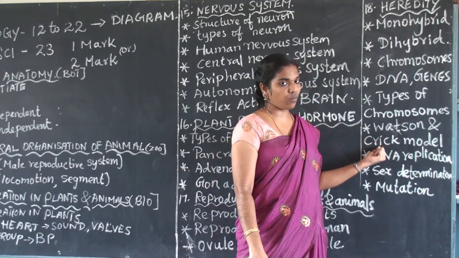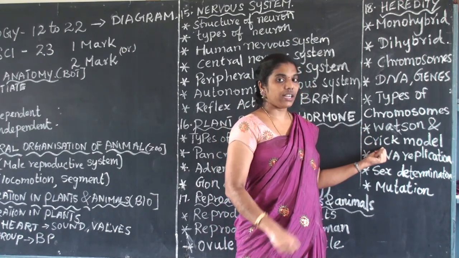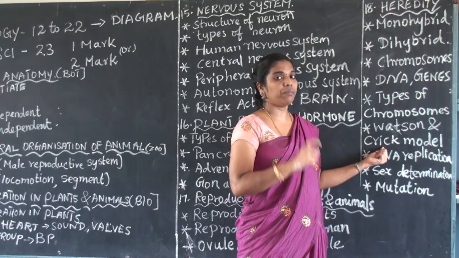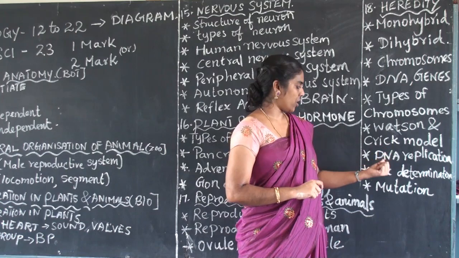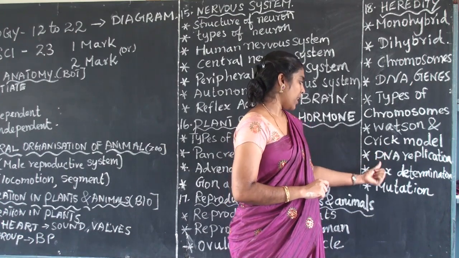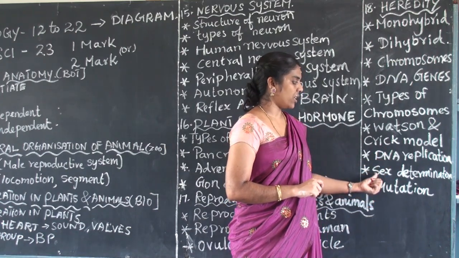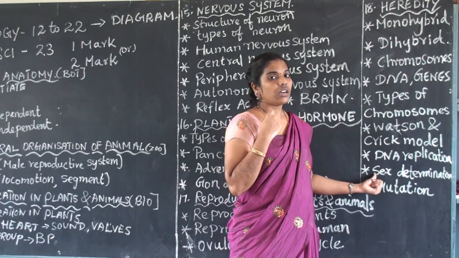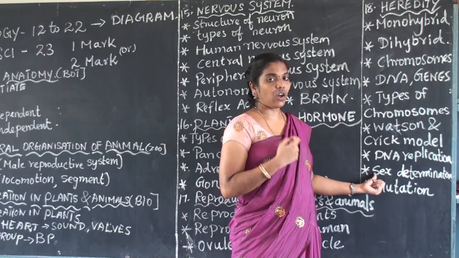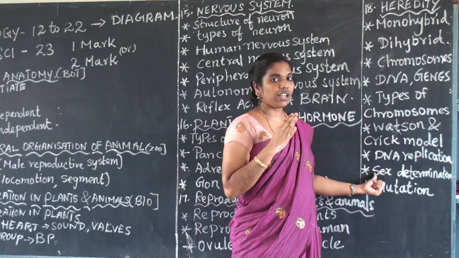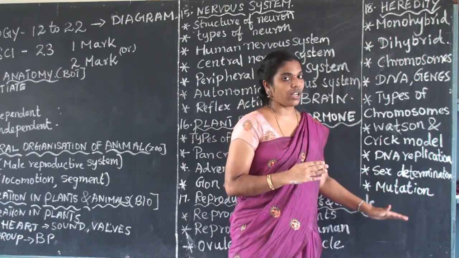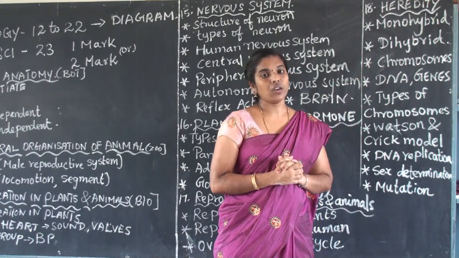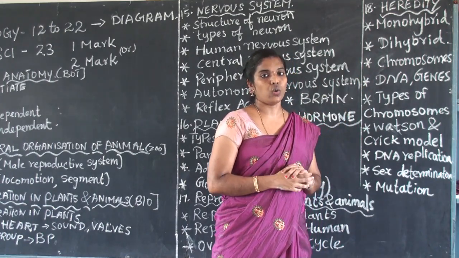the Watson and Crick model. This is very important. We have a diagram for the DNA. Please remember all the diagrams and practice them. These are repeated questions. And DNA and sex determination, mutation. Sex determination is how the baby is determined to be male or female, which is due only to the father. Next, mutation. All these points are very important in the heredity lesson. Go through the important points I told you.